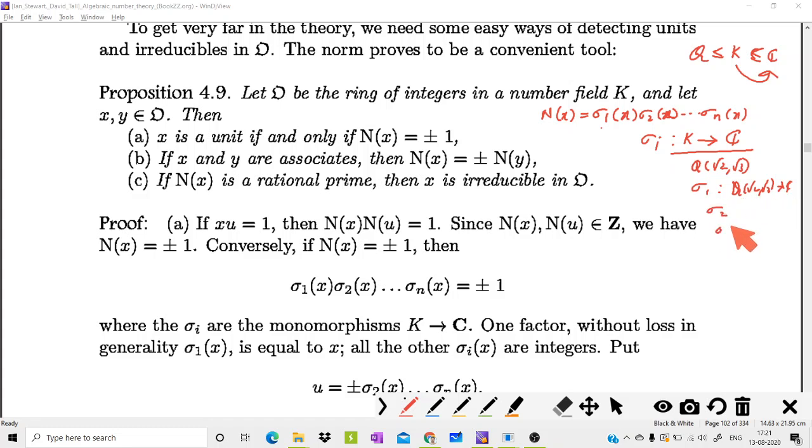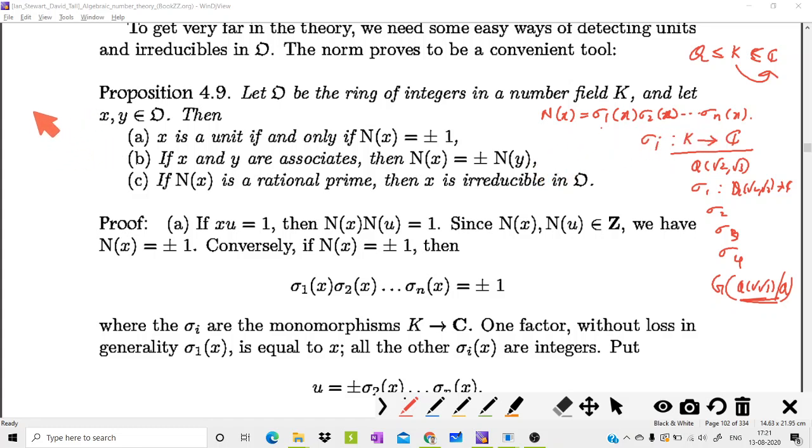So there are 4 such monomorphisms, and these constitute the Galois group of Q root 2, root 3 over Q. So these are in fact the elements of this Galois group. Using these monomorphisms, sigma 1, sigma 2, sigma 3, sigma 4, you can define the norm of x as sigma 1 of x, sigma 2 of x, etc., sigma n of x. This is the product. Similarly, you can define the trace as the sum of these elements.